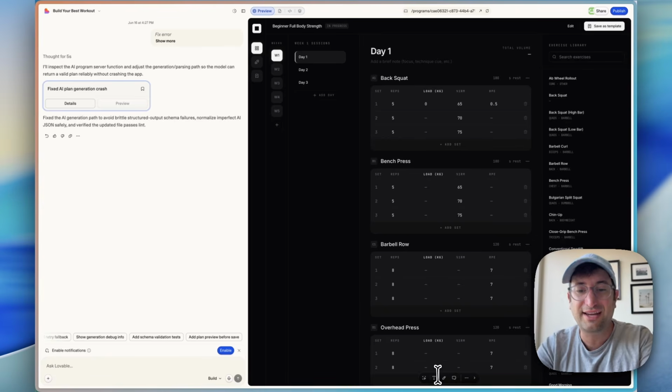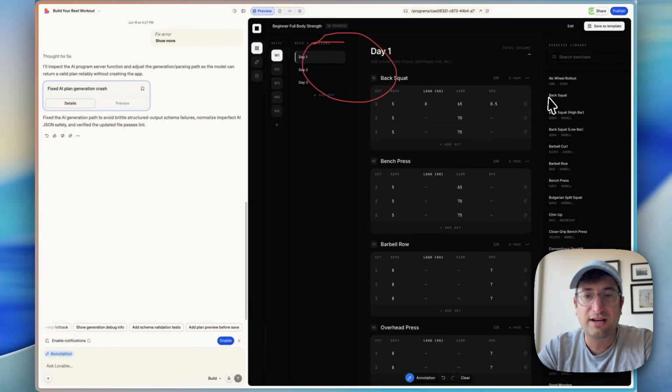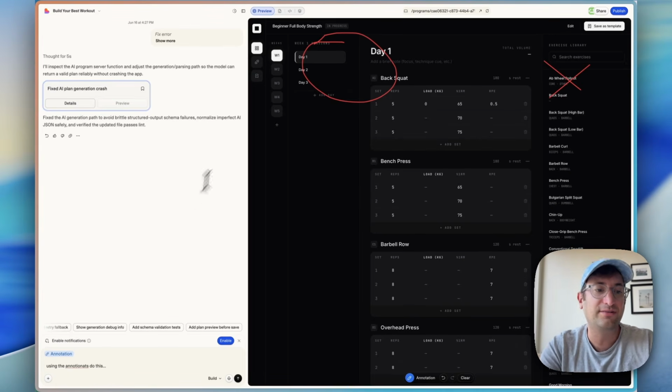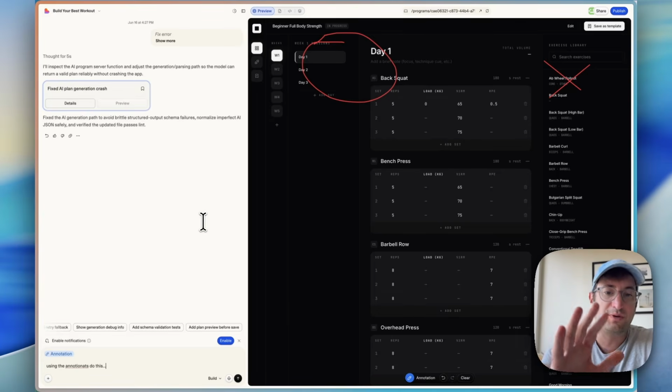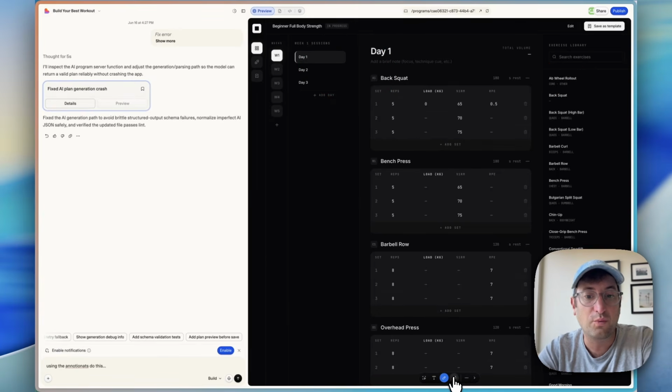So you can click this annotation and you can circle, you can cross things out, you can do whatever you want, just by drawing. And then you could type a prompt and say, using the annotations, do this. And basically it's going to use the annotations that you created in the actual prompt. So that's just a really cool feature that you should be aware of with Lovable.